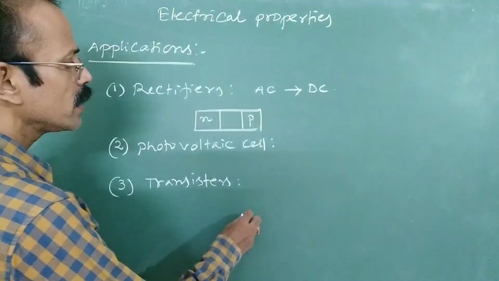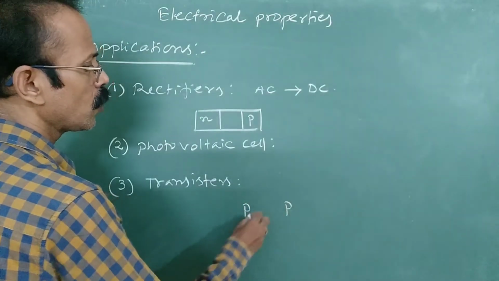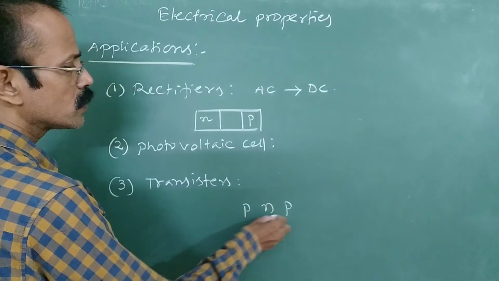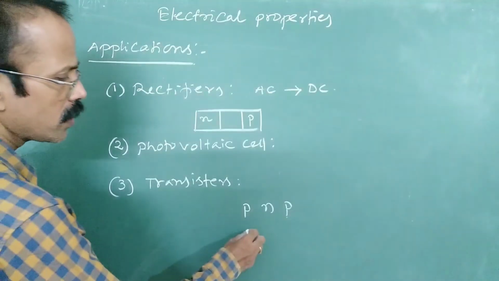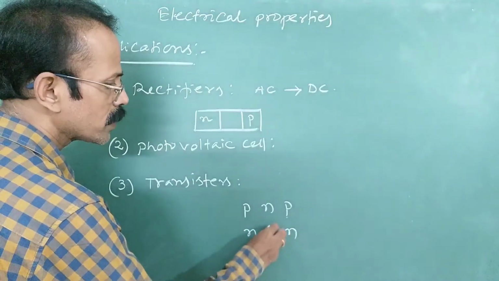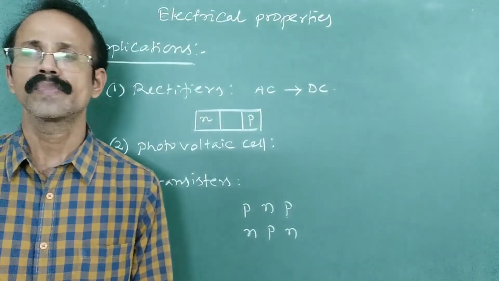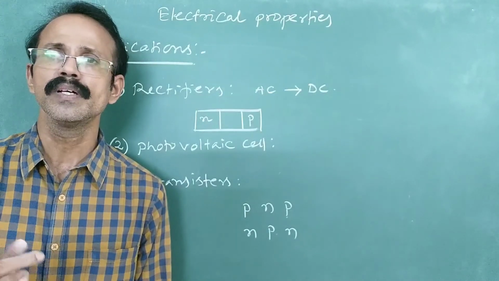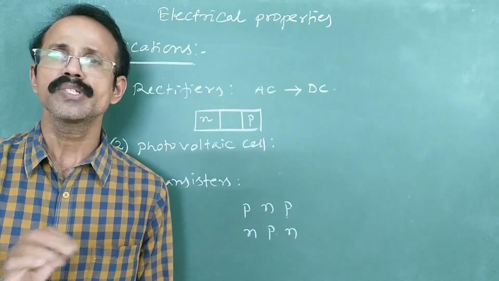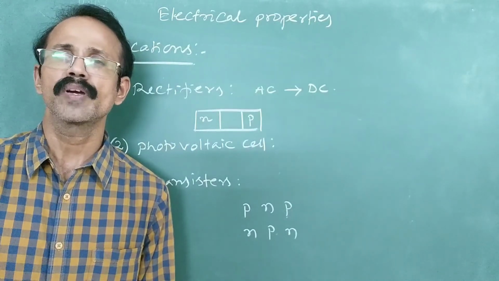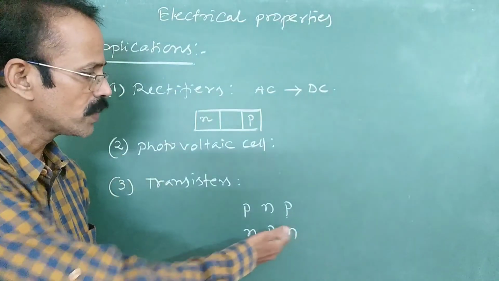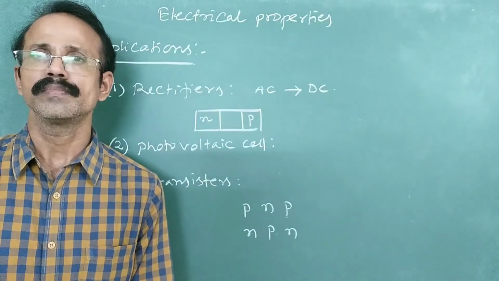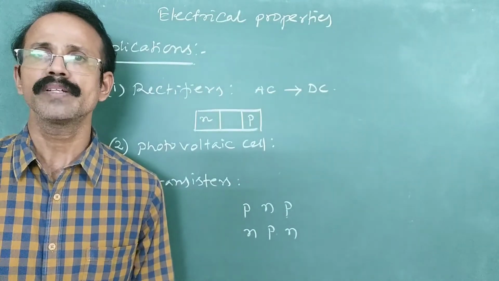So usually they contain three zones like this. Either two positive zones separated by a negative zone, or two negative zones separated by a positive zone. So that means the semiconductor is simultaneously doped with electron rich as well as electron deficient dopants, so that the positive and negative zones are created but separately, right?